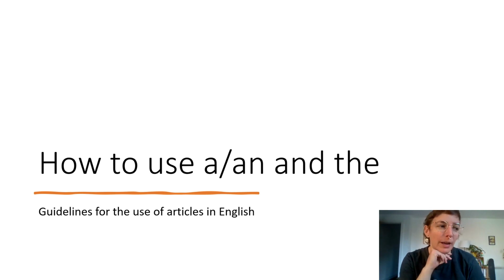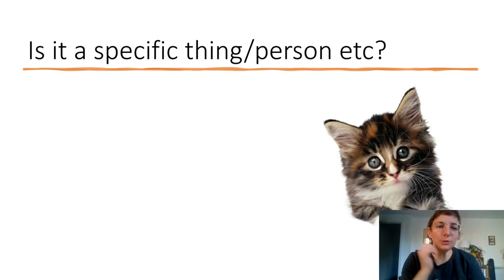Today, I will present an extra element that may need to be taken into account when choosing the right article in English. We will be discussing whether the thing you are talking about is a specific person, item, entity, etc., or not. So in order to see whether a reference is specific or non-specific, you need to identify whether it refers to one specific thing or person.